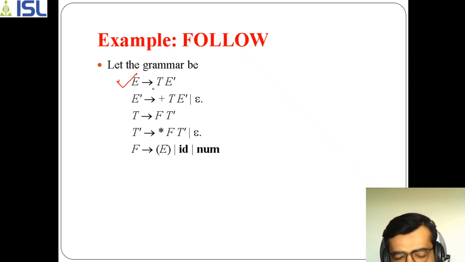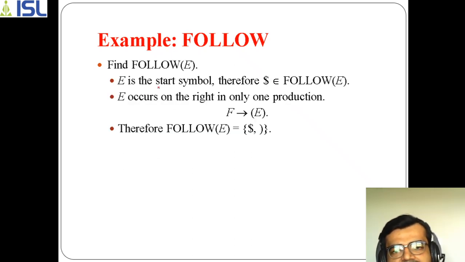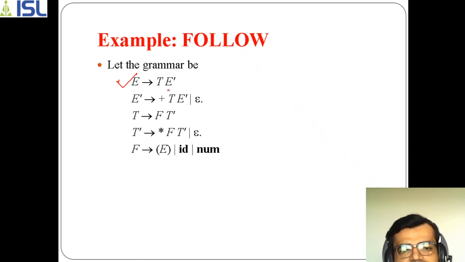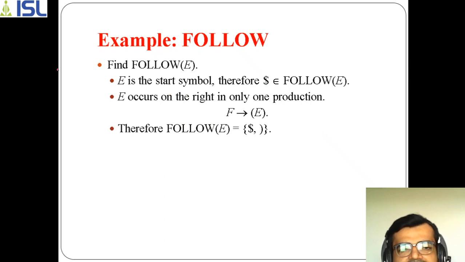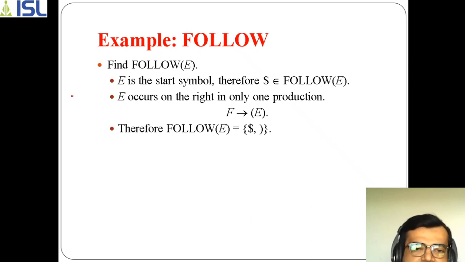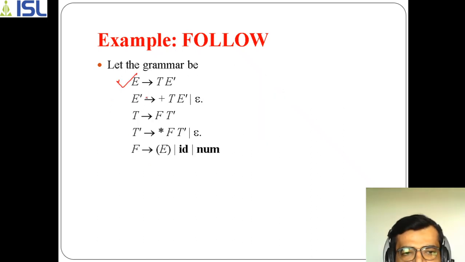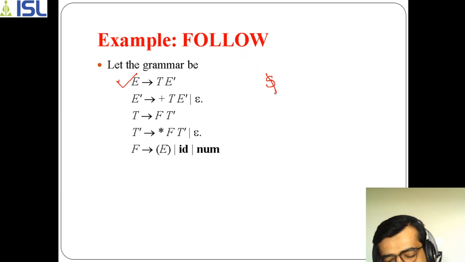Here, in order to find follow of E, what we have to do is, follow of E. So where E is there, if you go with the right hand side, as you know E is the start symbol. And one more thing which I want to specify here, whenever you are taking a start symbol, because here E is a start symbol, there is one value which will always follow E, which is called dollar.